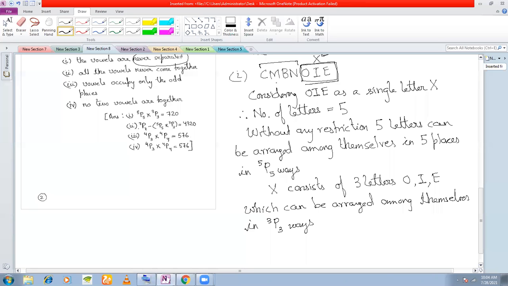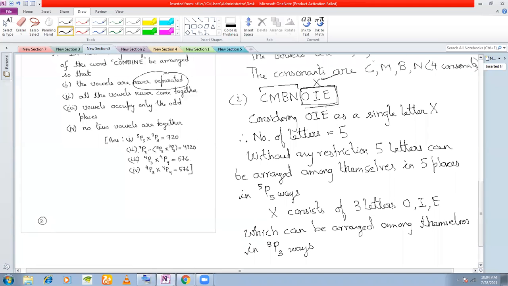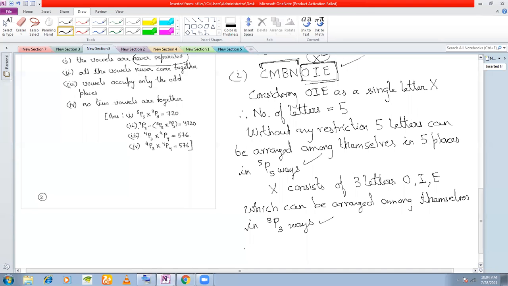Fine. So we have arranged C, M, B, N and X in how many ways? 5p5 ways. And OIE we have arranged in 3p3 ways. So number of ways in which vowels are never separated.